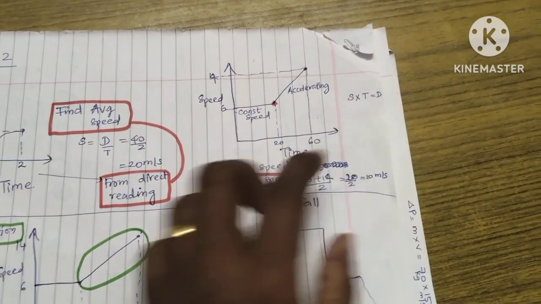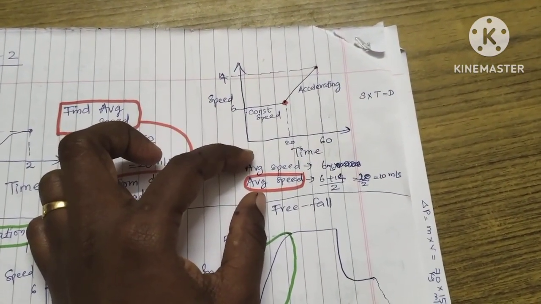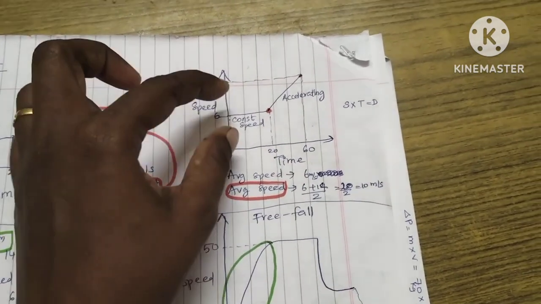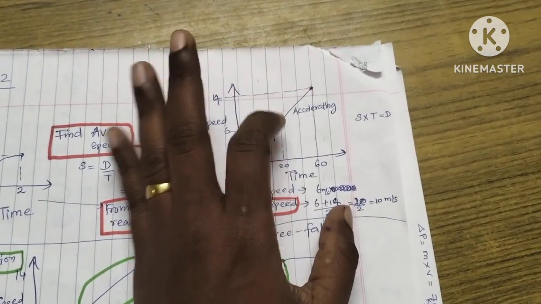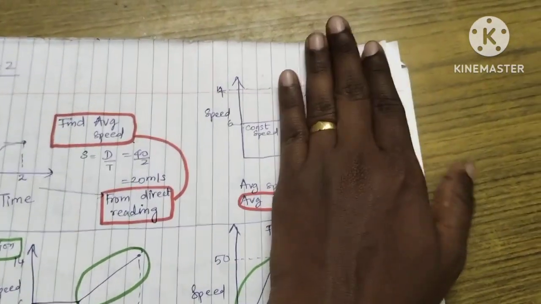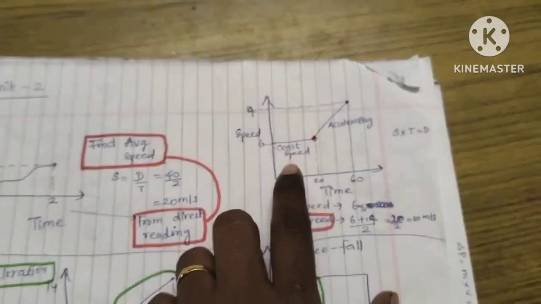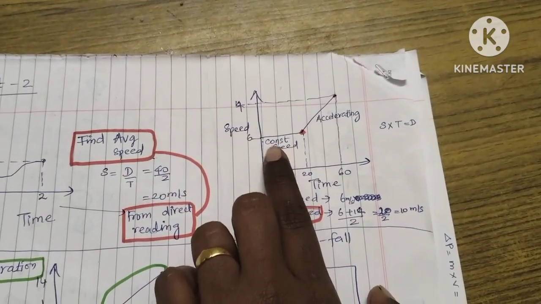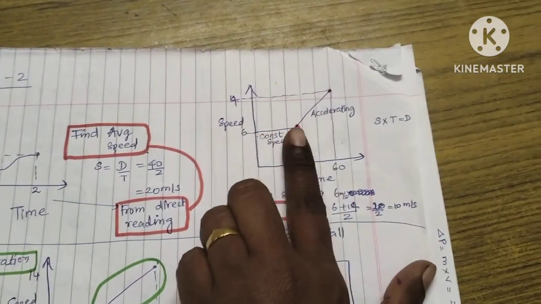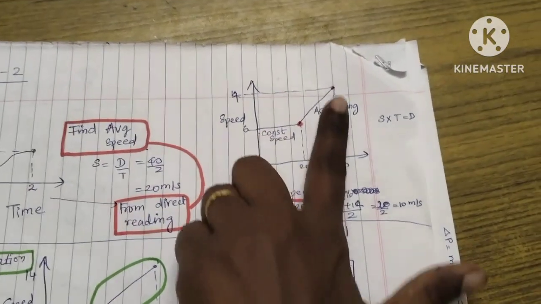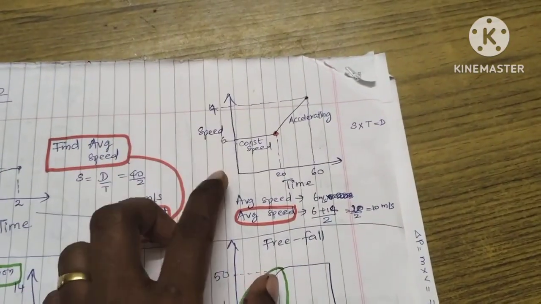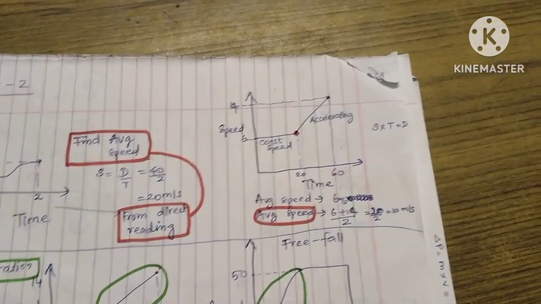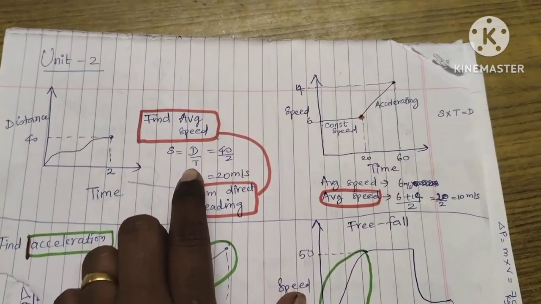Okay, actually in such questions, instead of only finding the average speed, from the shape, from this accelerating speed you get two shapes, a triangle and a rectangle. From this constant speed you get one shape. In the rendered shape we have to find the area of the shaded part, and that becomes the distance. To find the distance you can directly find it using the shape. To check if it is correct, use this distance by speed method.